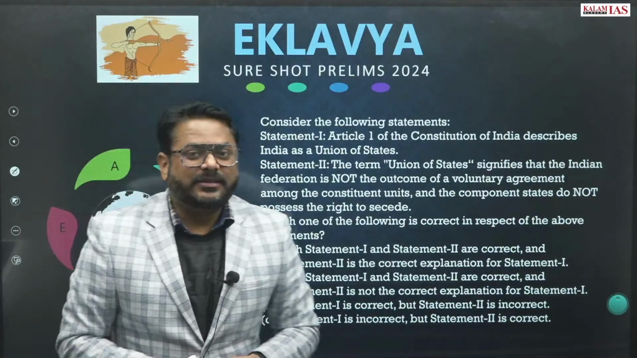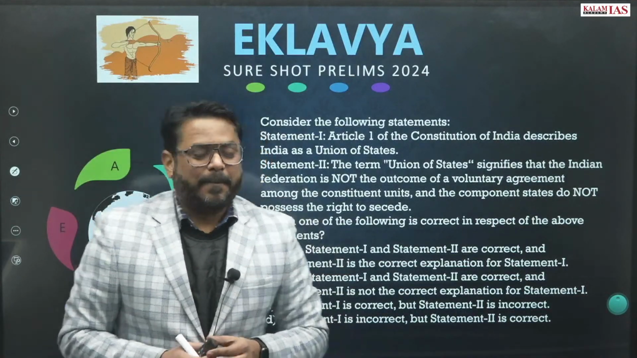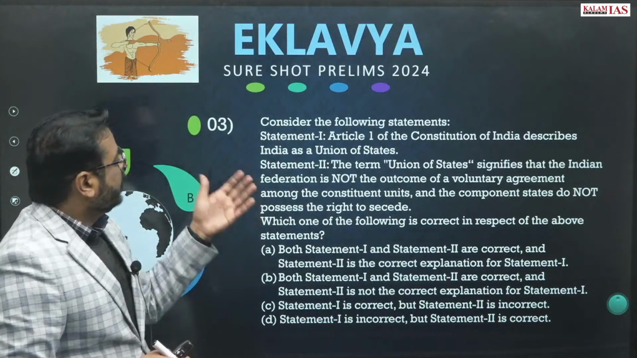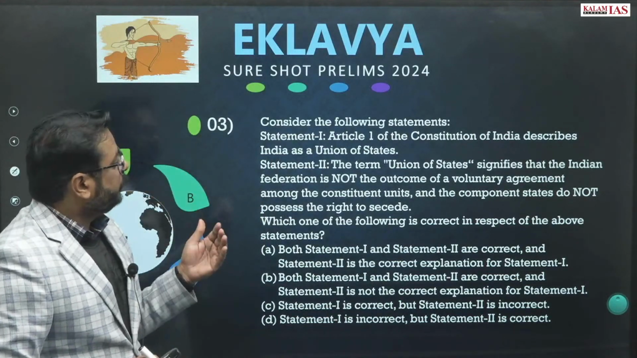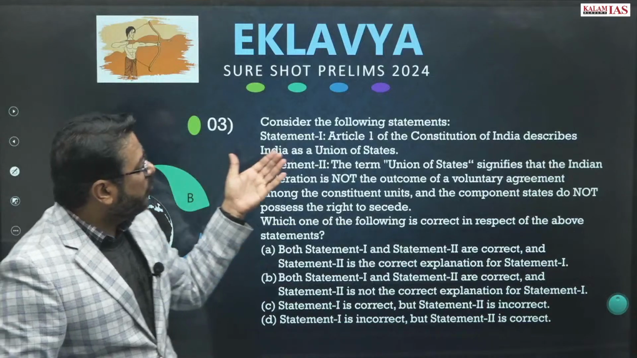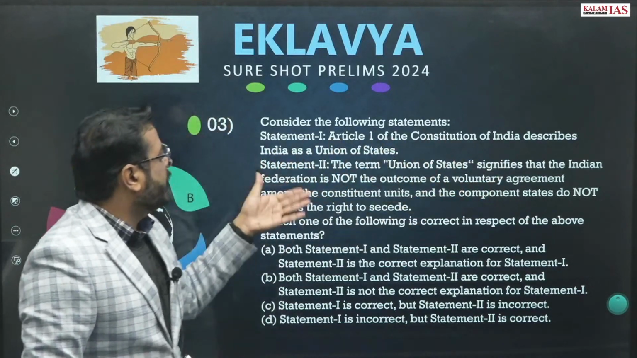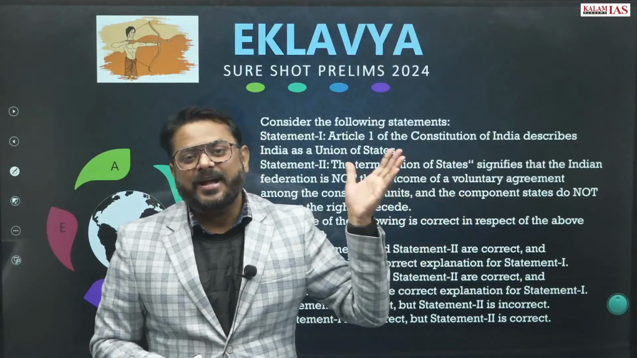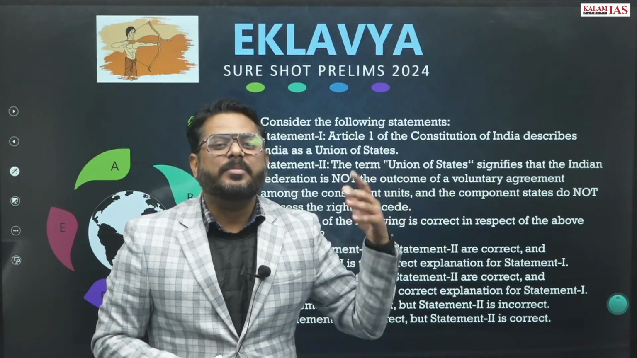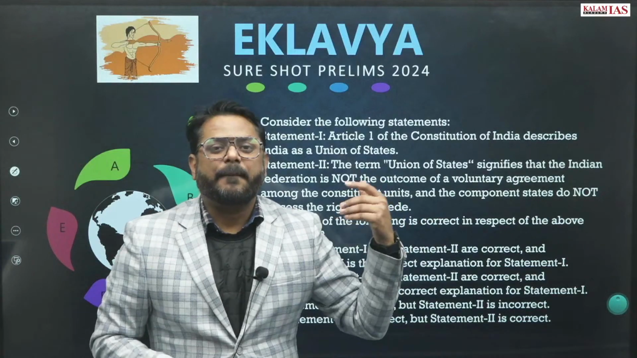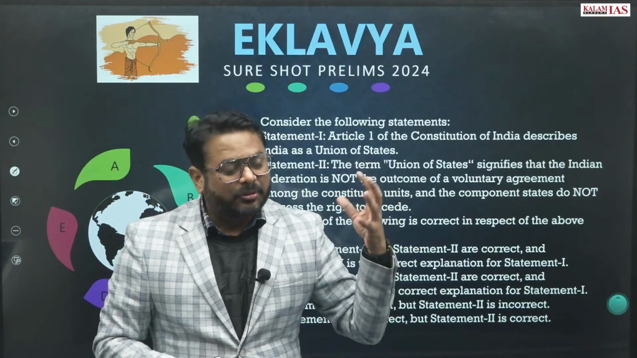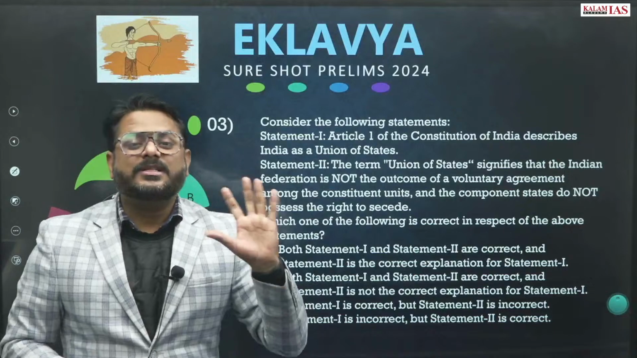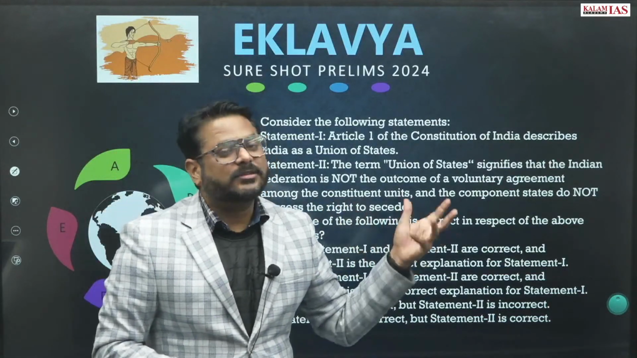Question number 3. Statement 1: Article 1 of the Constitution of India describes India as a union of states. So this is correct. India is called the union of states. It is not called federal, right? Though the nature of the Indian state is federal, it is called the union of states.